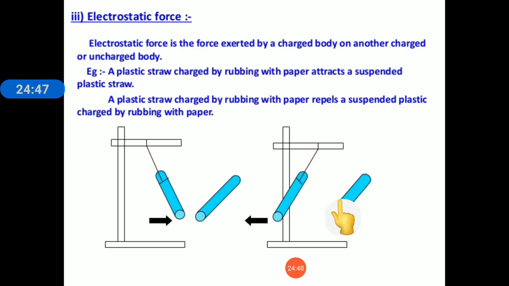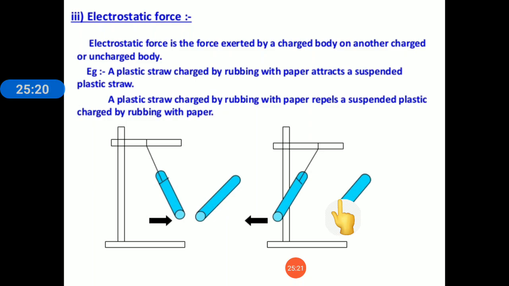And this charged comb, when you place it near your hair, what you see is your hair will move towards the comb. Okay, this you might also have done: when you blow up some balloons and rub them against a sweater, the balloon gets charged while rubbing, and when you stick them on the wall, they will cling to the wall because they are having a charge.